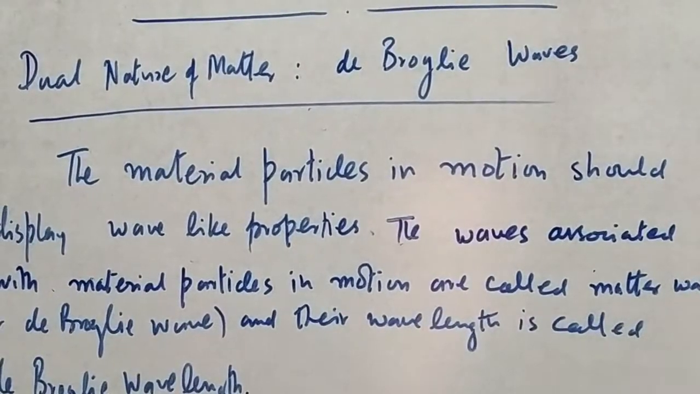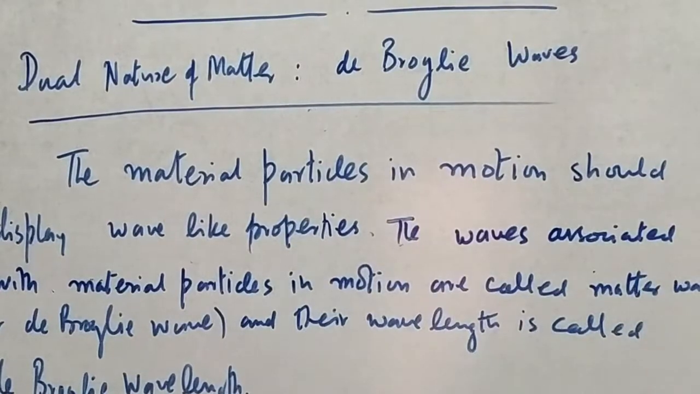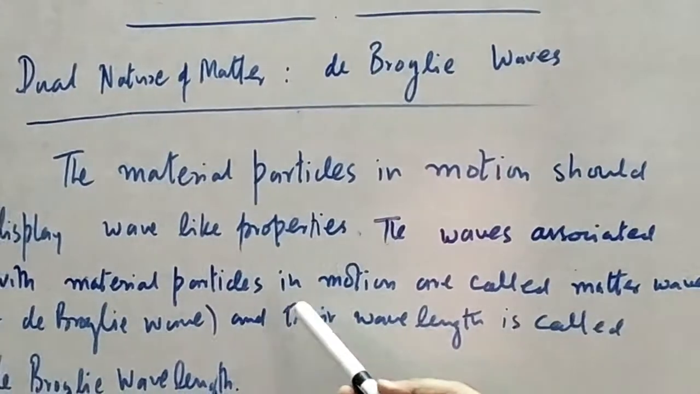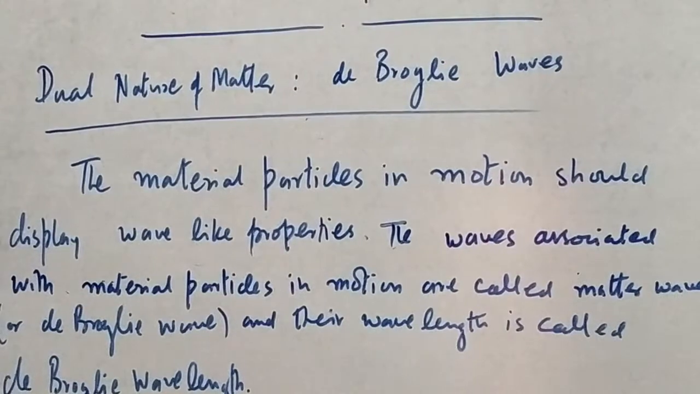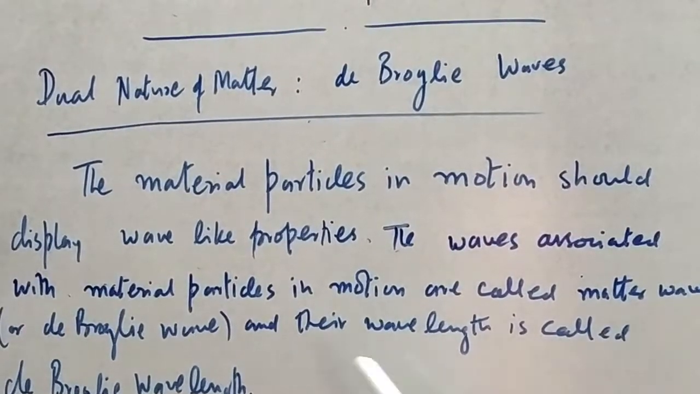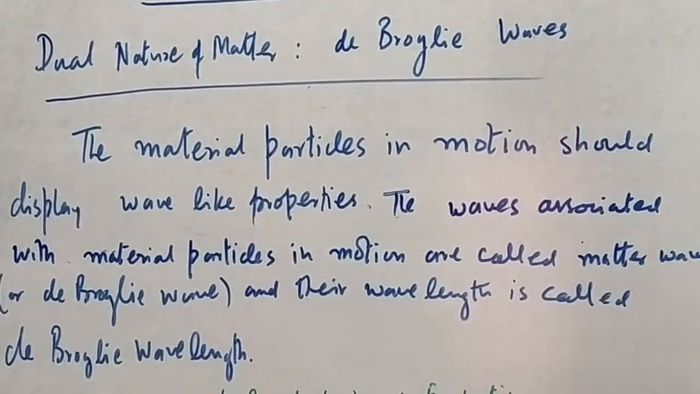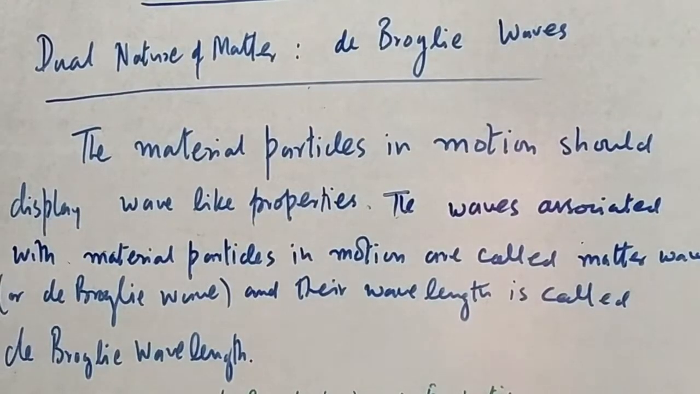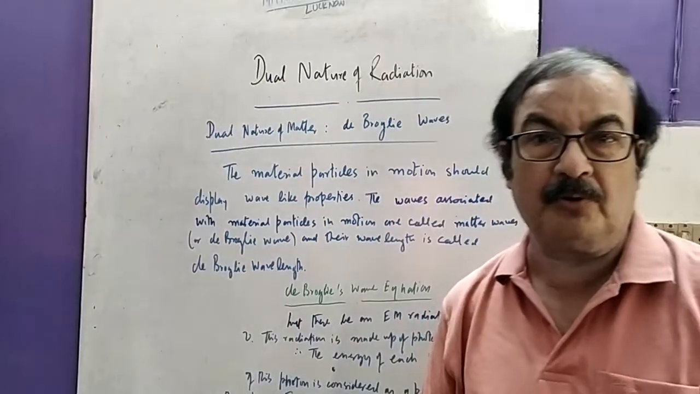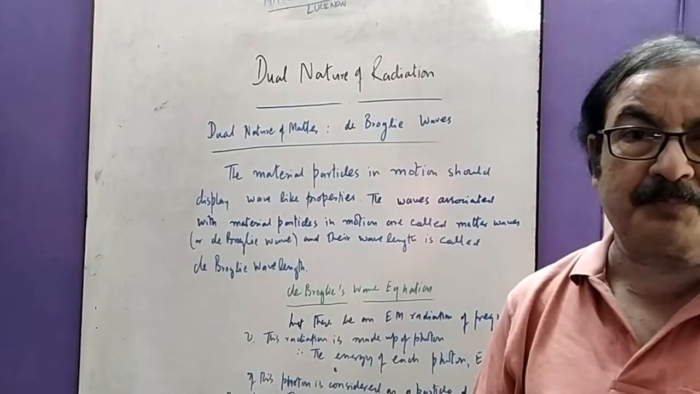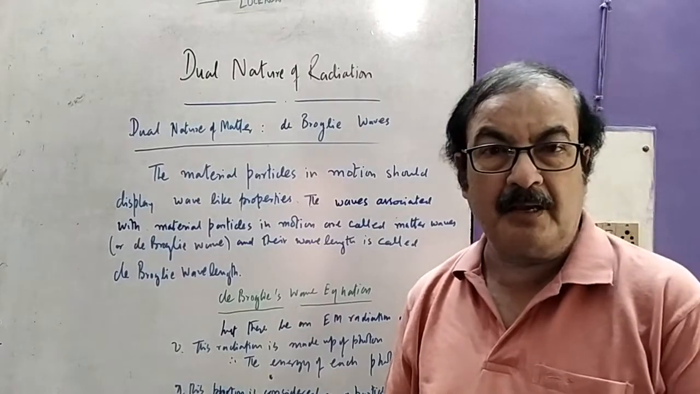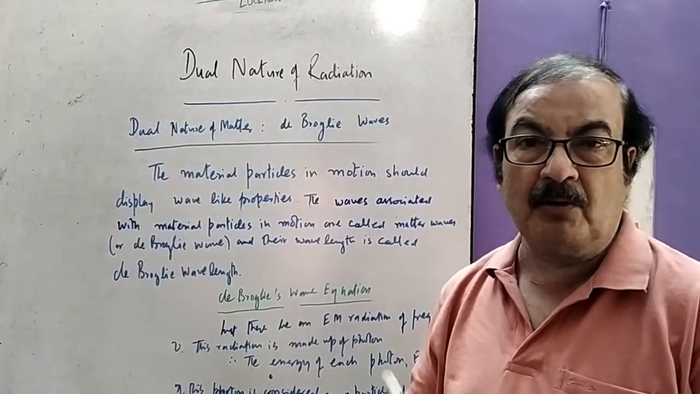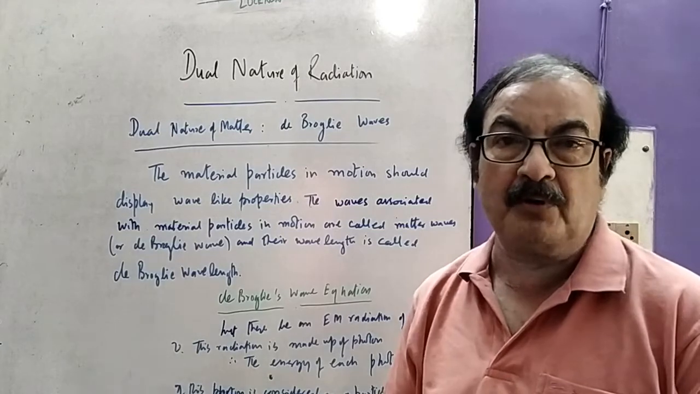A material particle in motion should display wave-like properties. The waves associated with a material particle in motion are called matter waves or de Broglie waves, and their wavelength is called the de Broglie wavelength. Whenever we discuss material particles like electron, proton, neutron, deuteron, etc., they are all material particles, and with their motion we can also associate a wave.